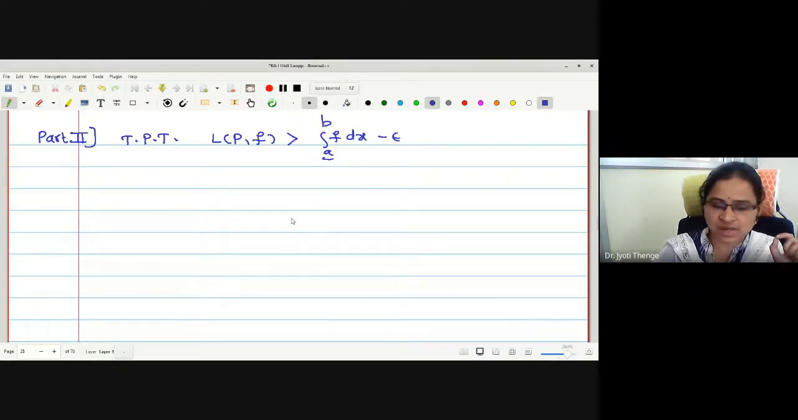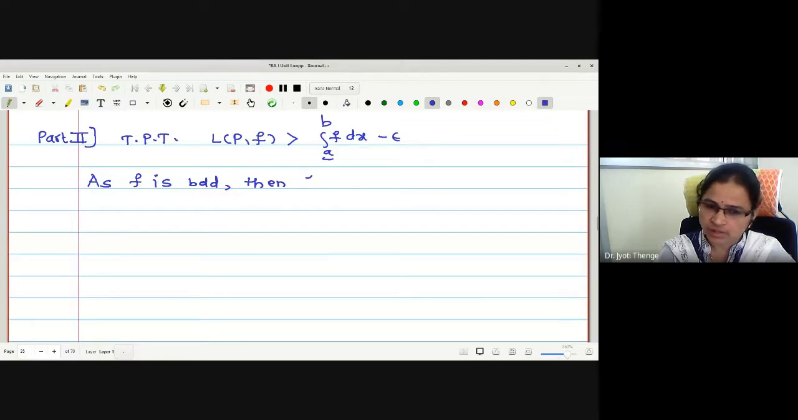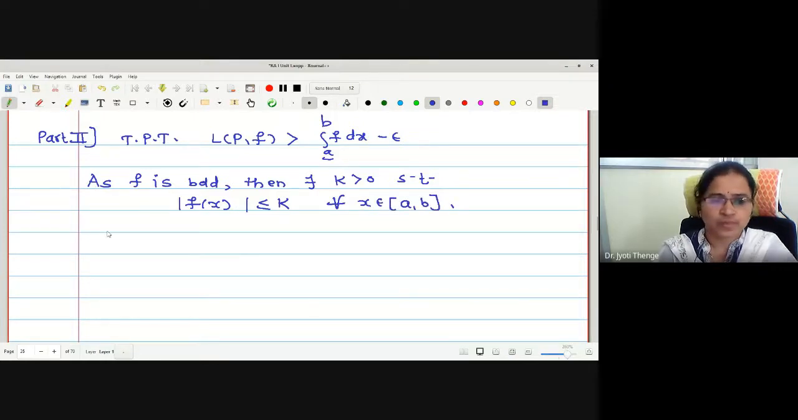We will proceed similarly. We will write the bound of the function. Then we will select one particular partition, and then we will go for having a refinement, and then we will use the corollary again. Procedure is the same. Okay? As f is bounded, then there exists k greater than 0 such that mod of f of x is less than or equal to k for all x in the closed interval a to b. Now what is the relation between lower integral and lower sum?